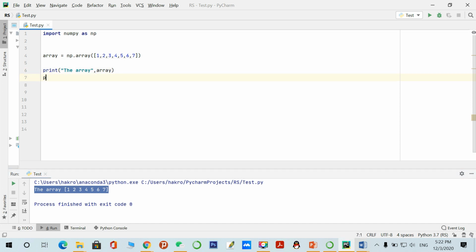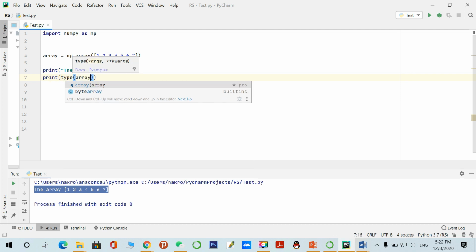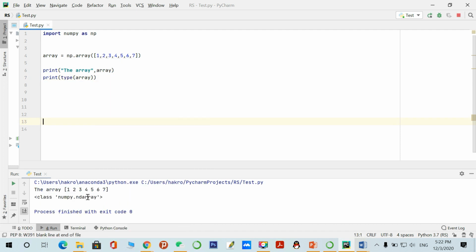Let's print the type of this variable, type of array. Let's see if it's an array or anything else. Yeah, here you can see this is numpy dot ndarray, number of dimensions array. So this is the basic way to create an array with the NumPy library in Python. I hope you got the idea. It's very simple. We just have to import the library numpy, call the array function, and pass the elements in the argument.